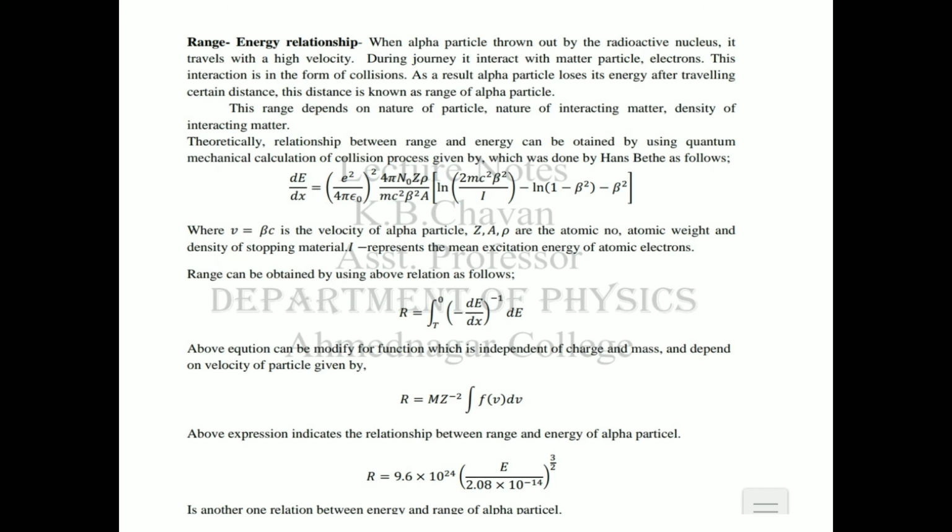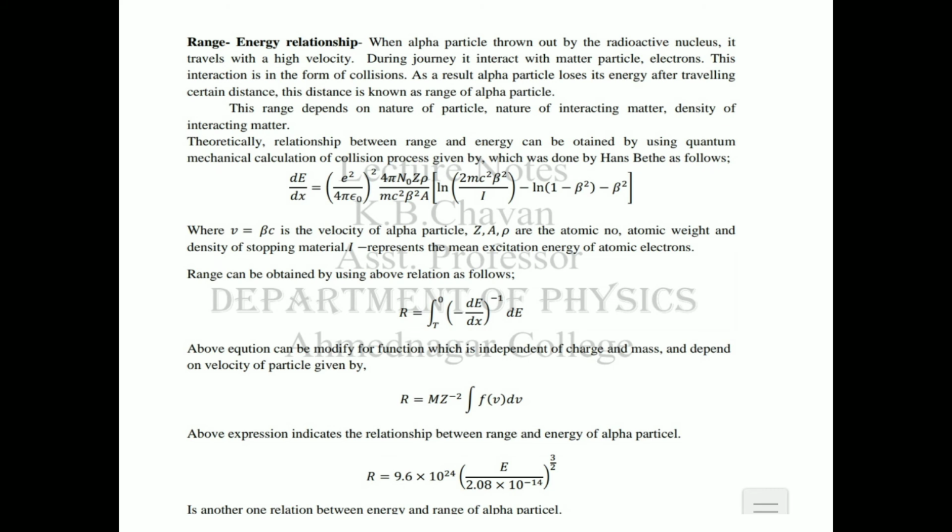Due to that, the energy of the alpha particle is lost, and after traveling some distance, the energy of the alpha particle is completely lost, and this distance is called the range of the alpha particle. This range depends on the nature of the particle, the nature of the interacting matter, and the density of the interacting matter. Means the range of that alpha particle depends on how many electrons are present.